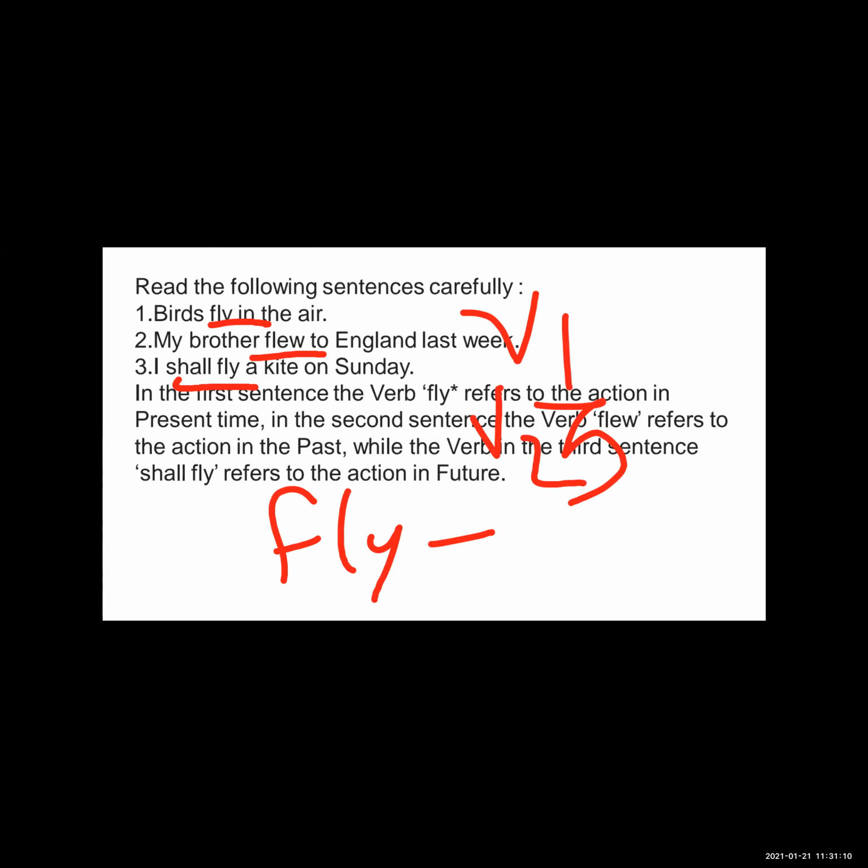See all the sentences over here. In the first sentence, fly refers to the action in the present time. Birds fly in the air shows us present time. In the second sentence, the second form of the verb is used, so the verb indicates past time. My brother flew to England last week, and the words last week also show us past time. The action has already happened. So flew refers to the action in the past.